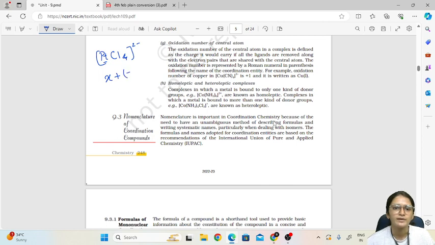Chlorine oxidation number is -1 because it is a halogen, and all halogens basically have this oxidation number -1. But how many chlorine do we have? 4. So -1 into 4 will be -4. So it will be X minus 4, which is equal to -2. So X is equal to -2 plus 4. So X is equal to +2.